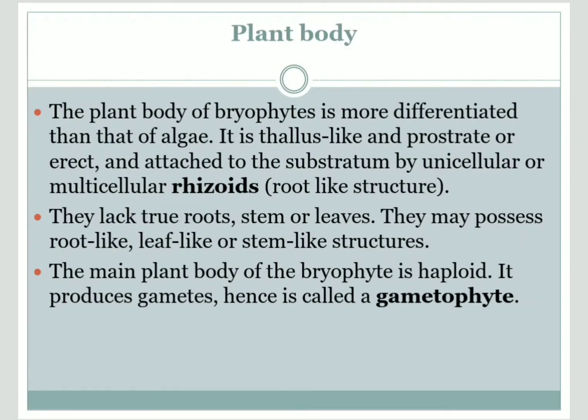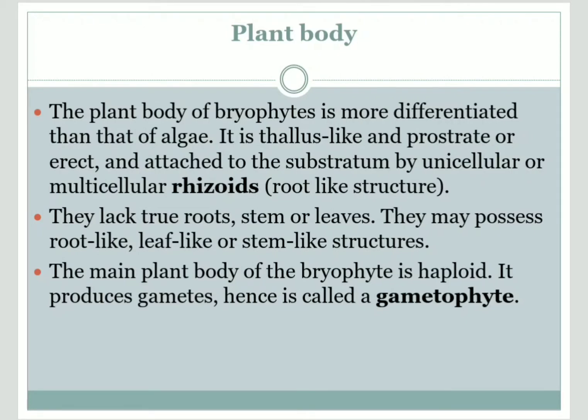In any plant there is a gametophyte and a sporophyte, and usually the sporophytic body is dominant, but in these plants the gametophyte, that is the haploid body, is the dominant plant body. It is more differentiated than the algae, but they do not have true root, leaf, or stem. They have root-like rhizoids and stem-like, leaf-like multicellular structures. The body is somewhat thallus-like, prostrate or erect, and attached to the substratum.